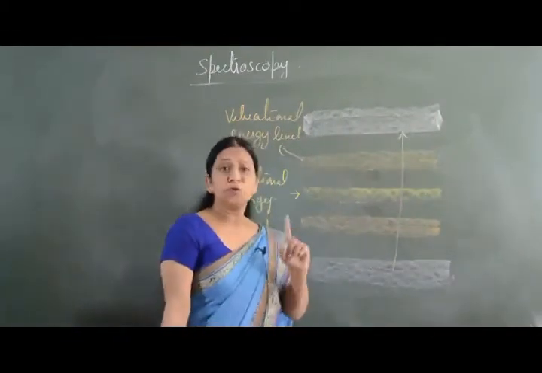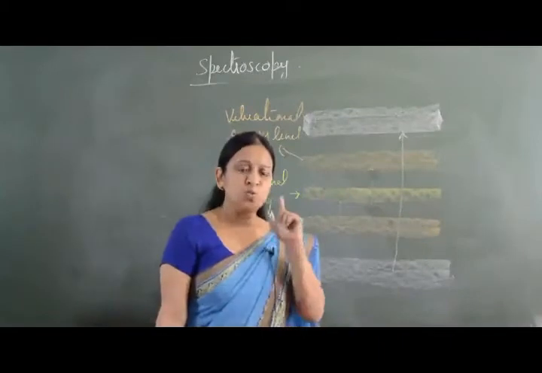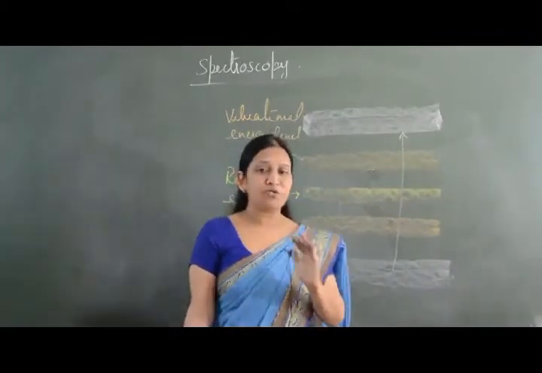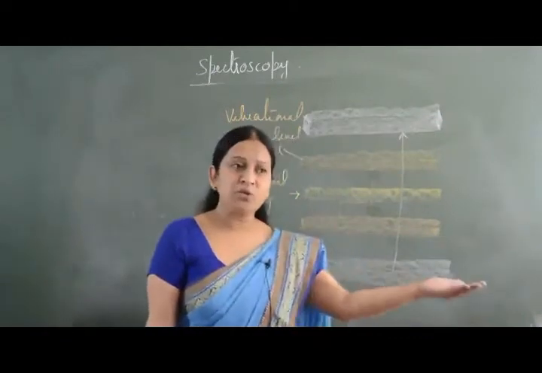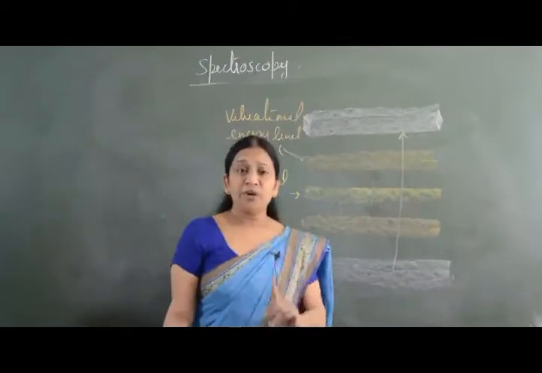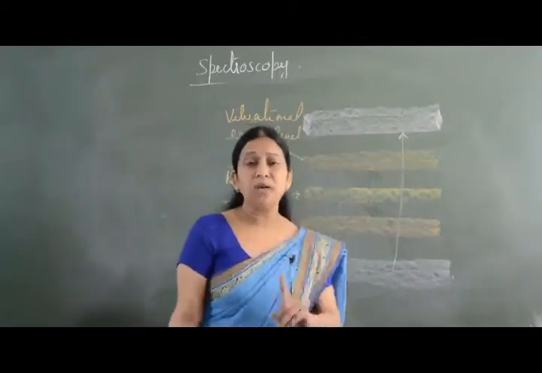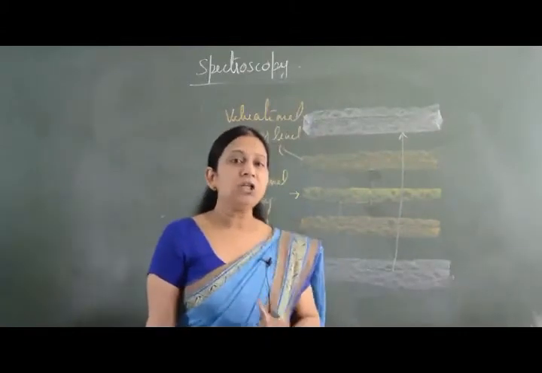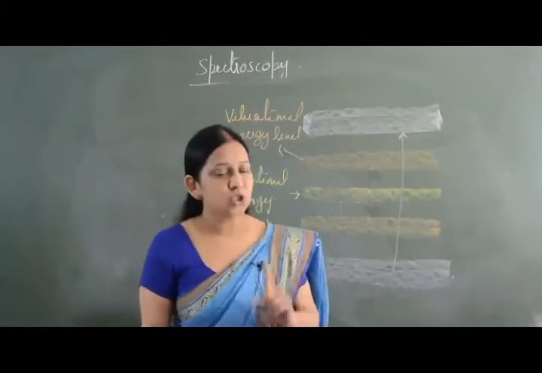If the molecule is vibrating, we are going to have vibrational energy, and then vibrational energy levels. Now one vibrational transition is accompanied by a large number of rotational changes.